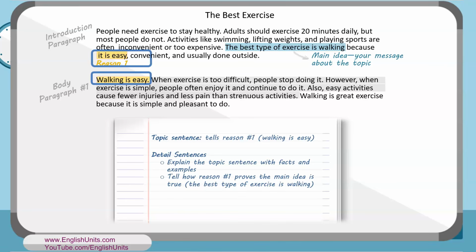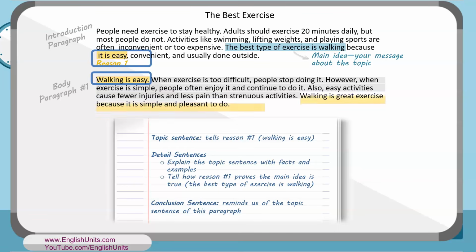When exercise is too difficult, people stop doing it. However, when exercise is simple, people often enjoy it and continue to do it. Also, easy activities cause fewer injuries and less pain than strenuous activities. Do you see how these sentences explain what we mean when we say walking is easy? And they also help us understand why walking is the best type of exercise and better than more difficult types of exercises. Finally, we have the conclusion sentence.